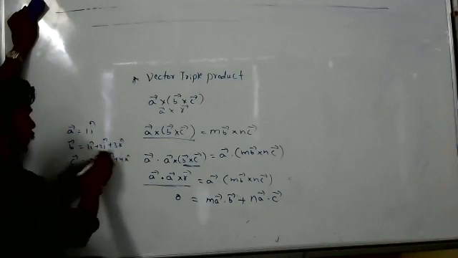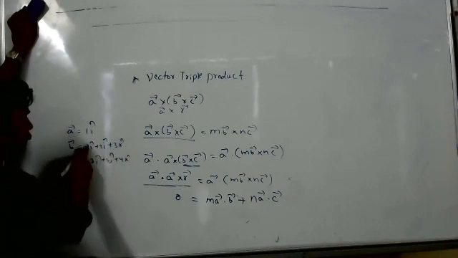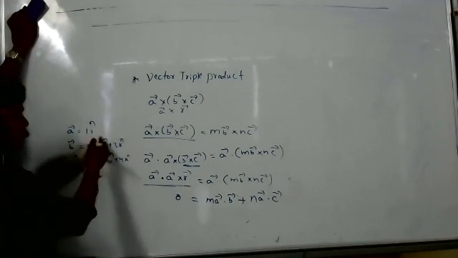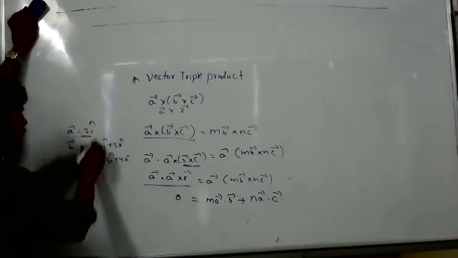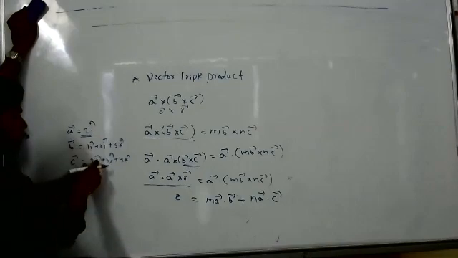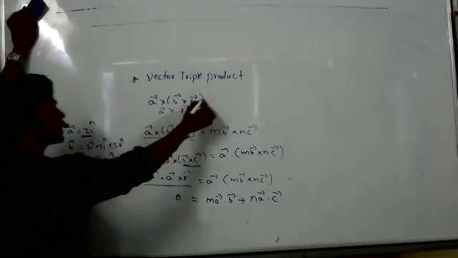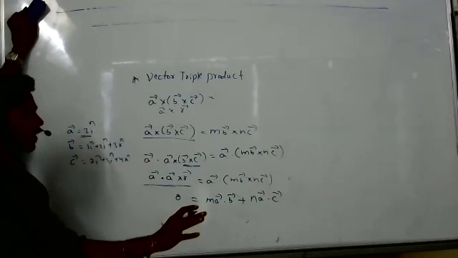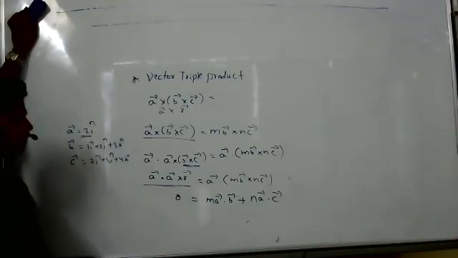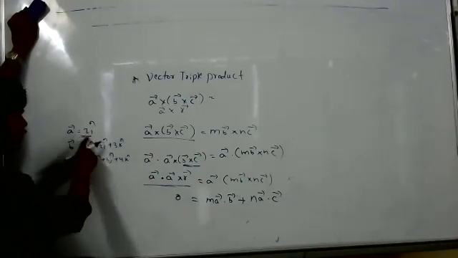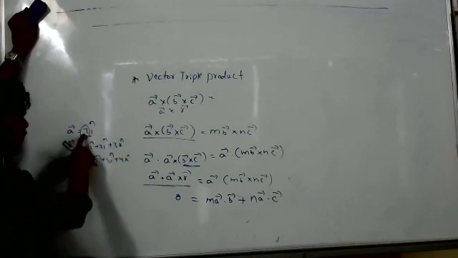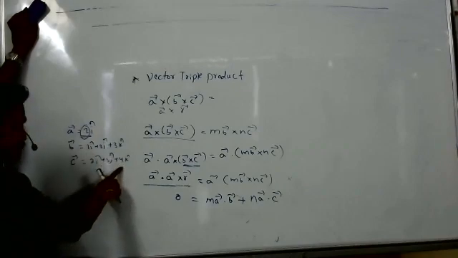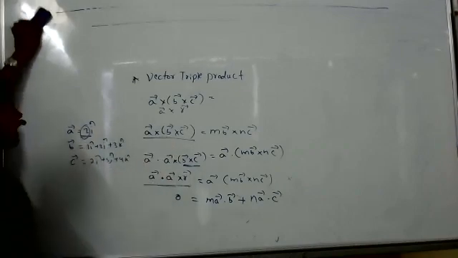When I'm doing the cross product, these magnitudes definitely depend on this, right? The resultant you will get is a vector only, right? So the resultant will definitely depend on this magnitude also. It is this many times B vector and this many times C vector, right? Yes, sir. So like that we can write.